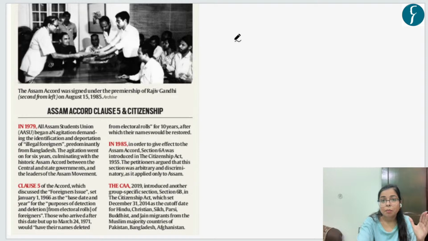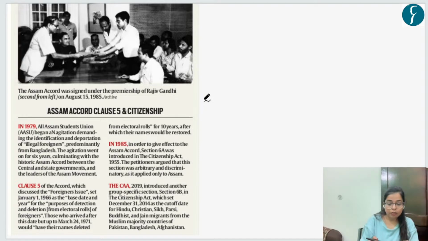So Assam, the majority population is Assamese Hindus. So the indigenous population had a fear that there is a demographic change which is going to happen. There will be competition for our limited resources, right? And we will not be able to save our distinct culture and language, right? So there were sentiments built up against illegal immigrants and for deportation of them. Now, following heavy political unrest as well as civil unrest, in the year 1985, Assam Accord was finalized.